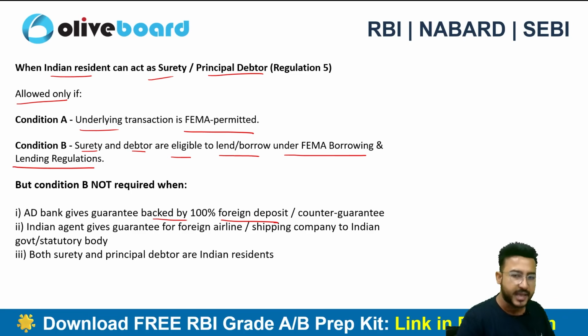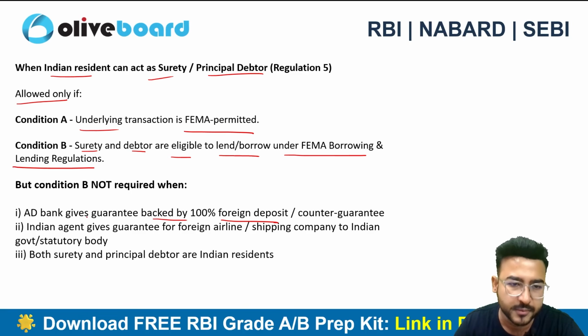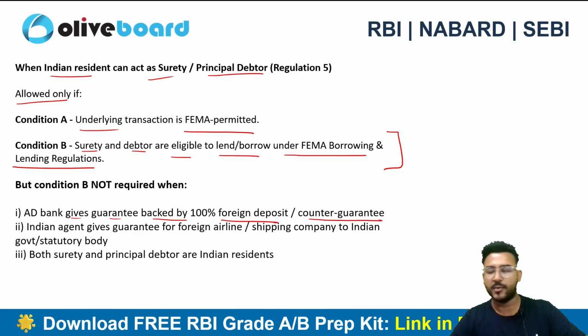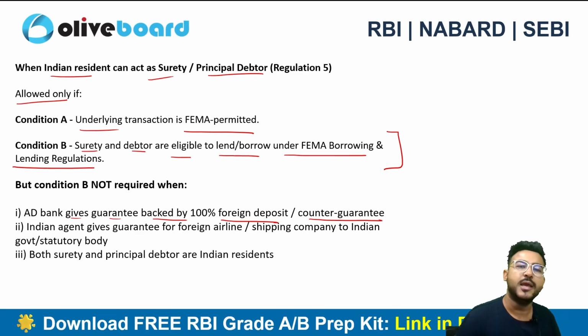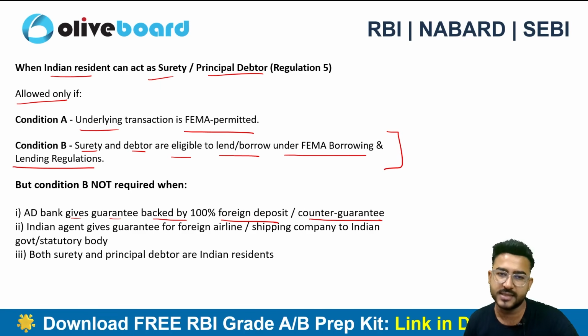Let's suppose SBI is giving a guarantee to the foreign party, but some other bank abroad, let's suppose JP Morgan, is giving a counter guarantee. So I can say that the bank has zero risk. In that particular case, the AD bank can definitely give a guarantee, but it should be 100% backed by a foreign deposit or a counter guarantee, right? In that case, condition B is not required to be complied with. It will be fine even if the transaction is not mentioned as a borrowing or lending regulation transaction.